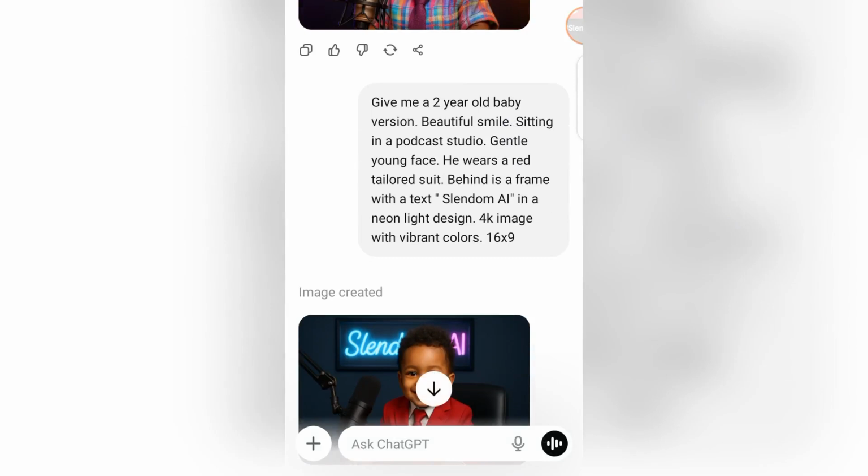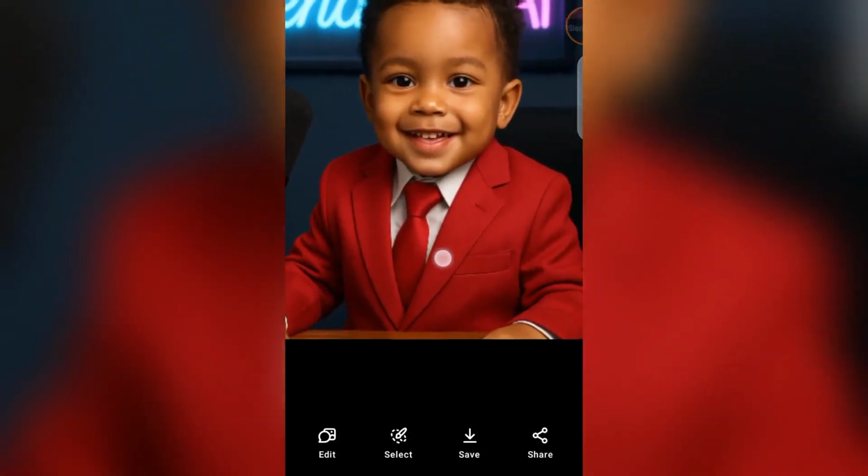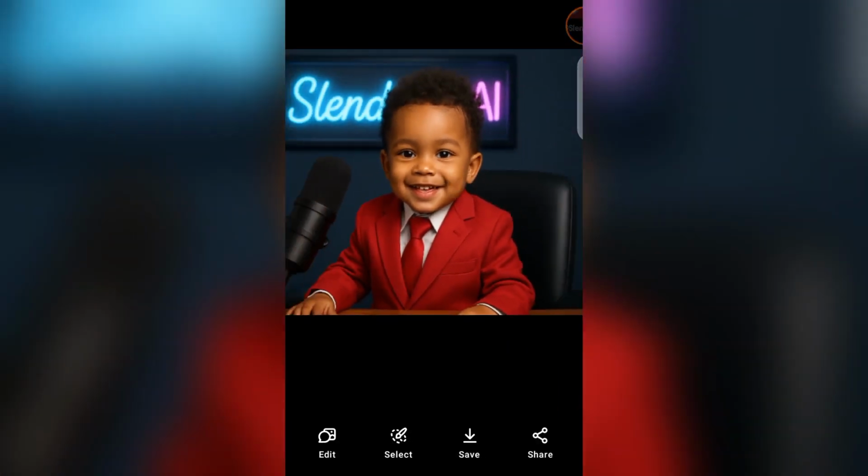So I say give me a 2-year-old baby. Now you can see that I'm becoming more specific. I specified the age, and then the look: beautiful smile, sitting in a podcast studio, gentle young face. He wears a red tailor suit. So I've told it not to use my shirt and tie again. Behind is a frame with a text, so I'm trying to tweak the background also: Slendom AI in a neon light. ChatGPT gave me this beautiful one here. You see the baby is looking very beautiful now, like me, right? And you can see our text behind.